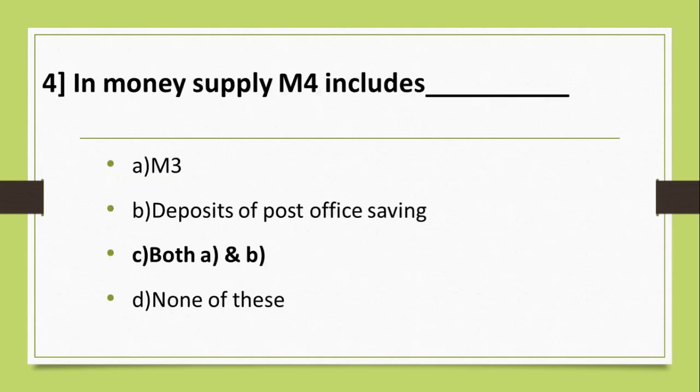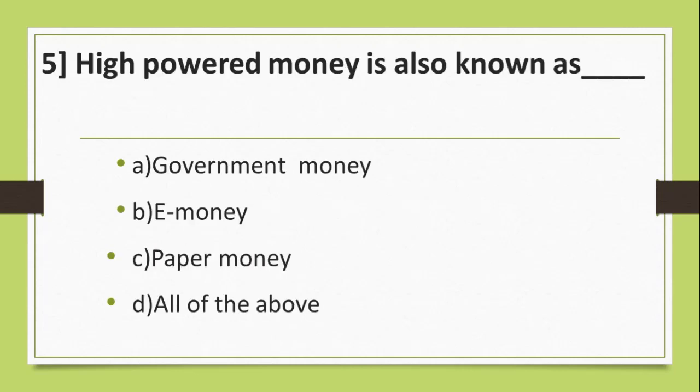Question number 4. In money supply, M4 includes A. M3, B. Deposits of post office savings, C. Both A and B, D. None of these. And the answer is C. Both A and B.